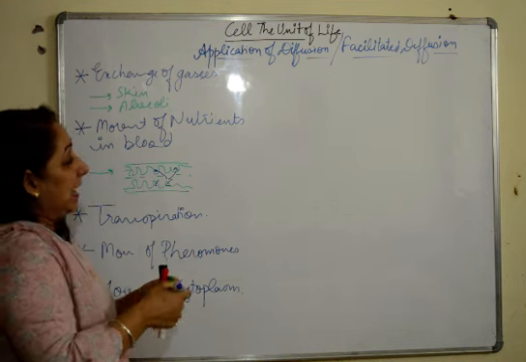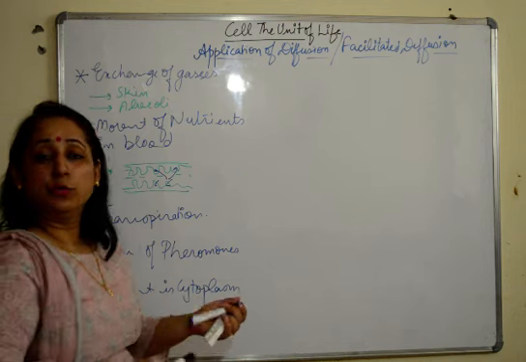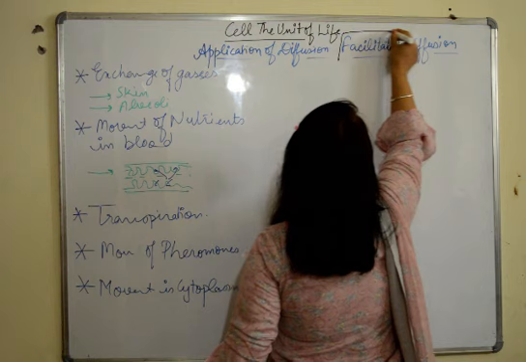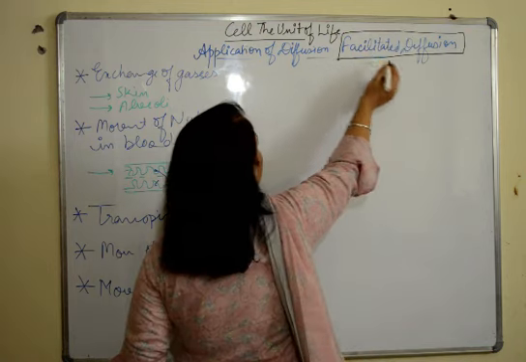Fine. Next we are going to talk about facilitated diffusion, which is a new topic for you. How does it take place across the cell membrane?